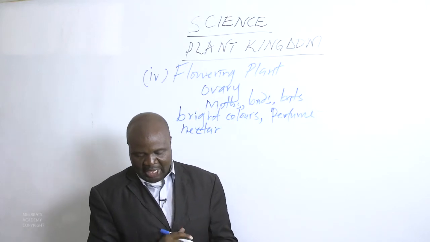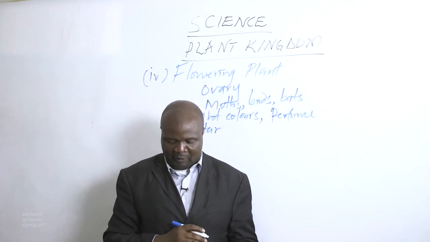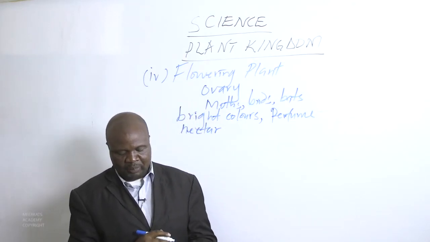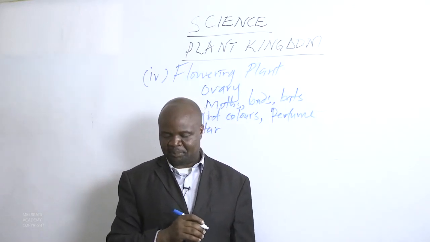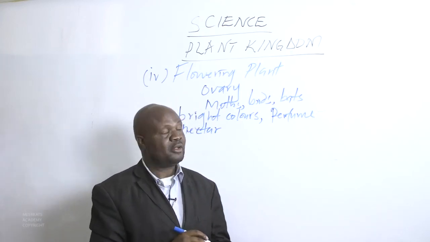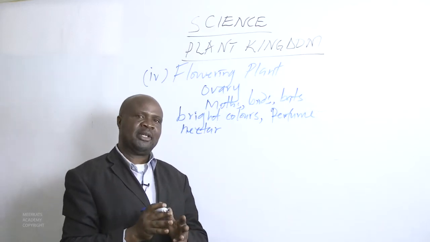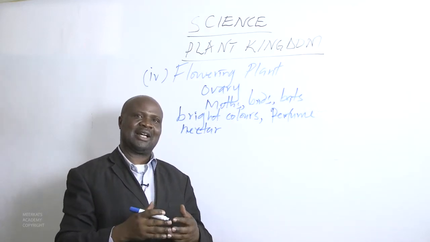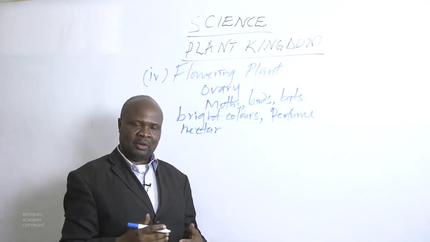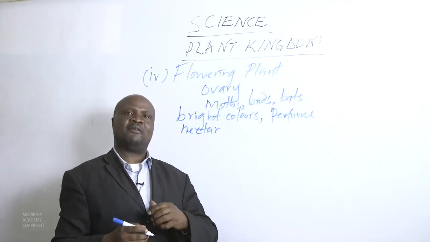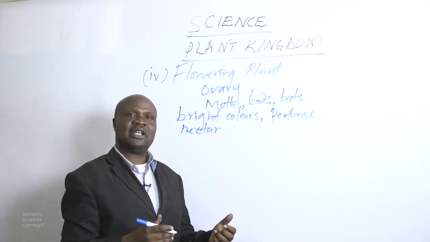So we are saying if the nectar is at the base of a tube-shaped flower, then it can only be reached by insects that have long mouth parts, such as butterflies, moths, and bees. So we can see that the flowering plant has a way of determining what kind of insects can come along and assist in the pollination. Also, the same flowering plant has a way of attracting these insects by having nectar.